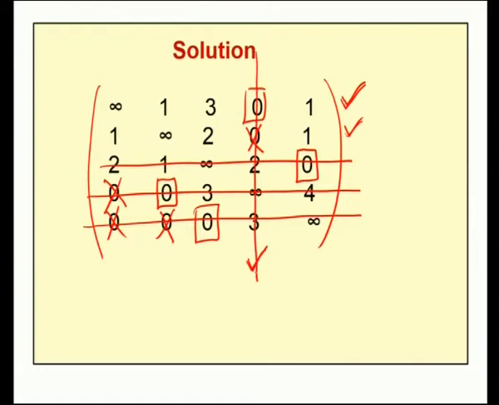So, see, by making use of this procedure, we draw lines in which all the zeros are covered. So, this is the procedure in which we can cover all the 0 with minimum number of lines. So, now I will draw lines which cover all the zeros with minimum number of lines. Now, in order to move to the optimum solution, from all uncovered elements we have to choose the minimum.